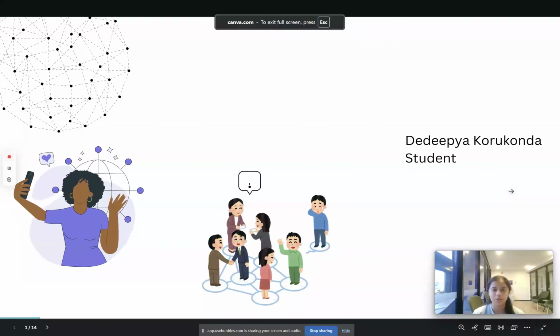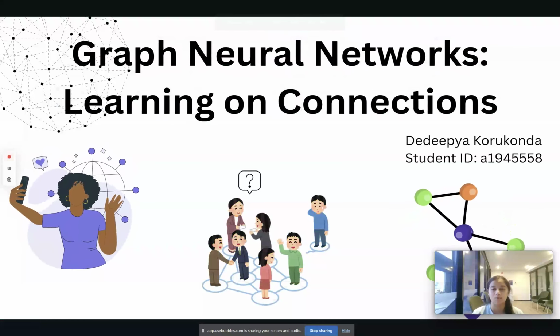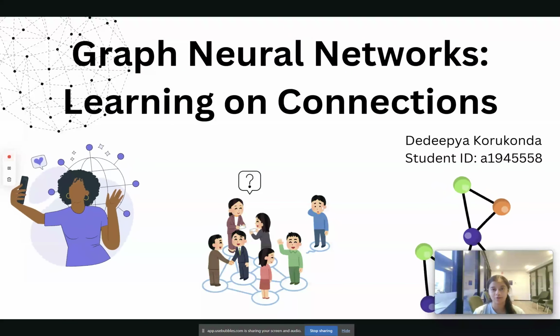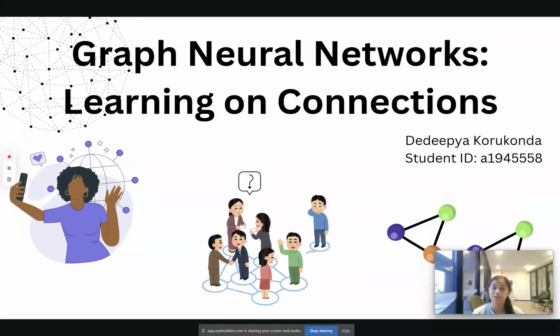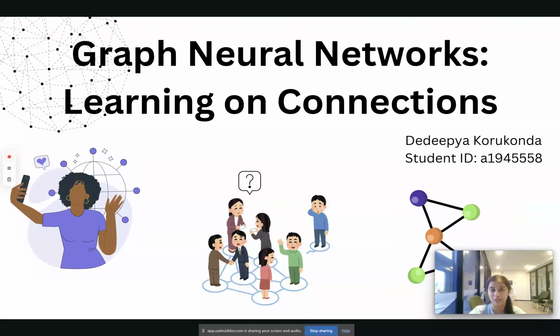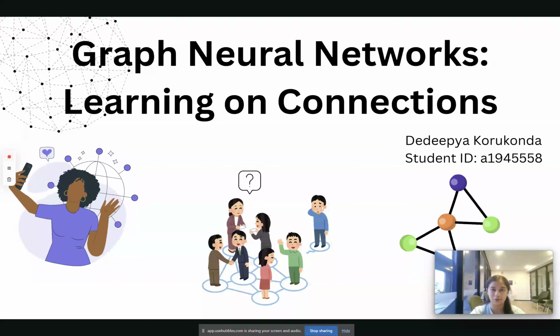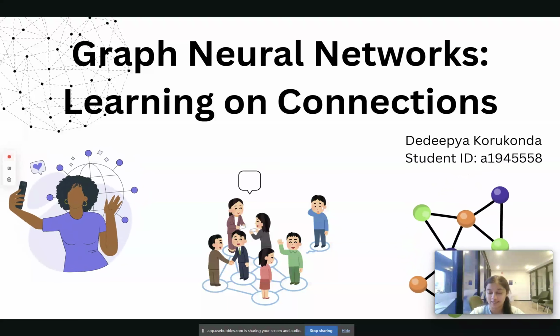What if we could predict which friends on your social network are most likely to influence you? What if we can use AI to discover a new drug by just analyzing some complex patterns in the molecules? This isn't science fiction, it is the power of graph neural networks.